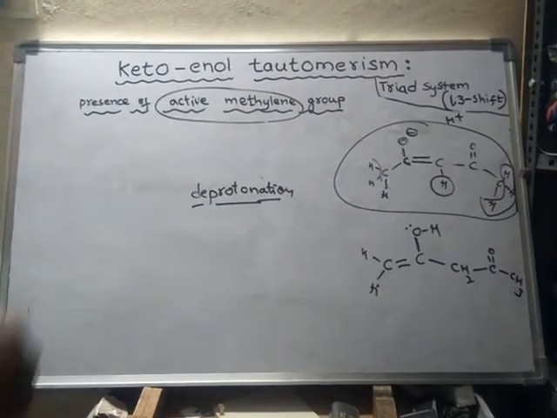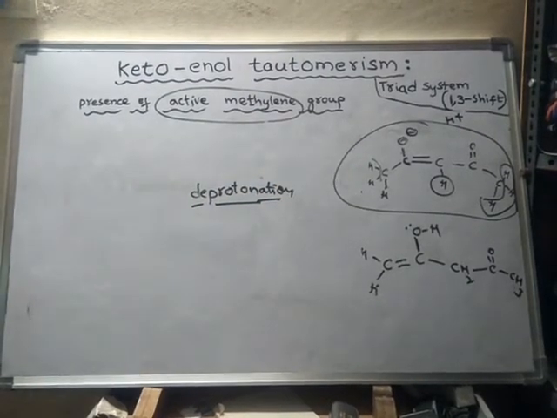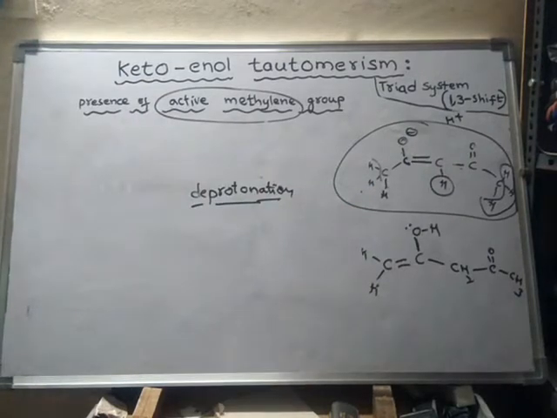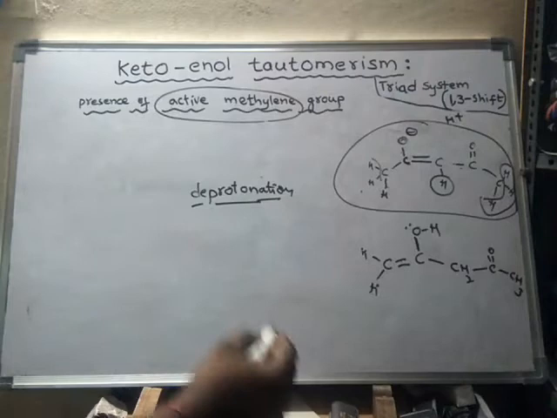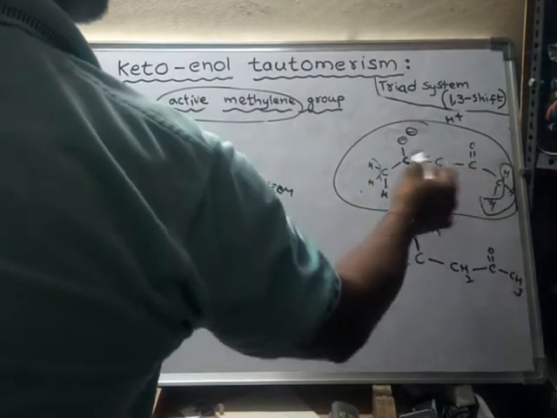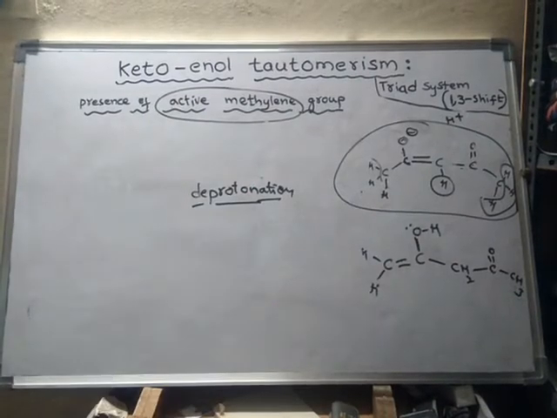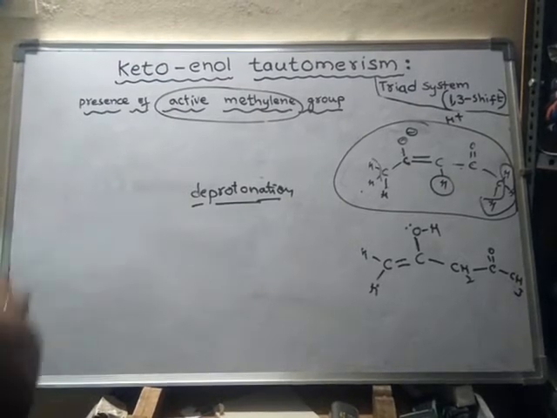Okay. So the conjugate base which is formed will be more stable due to resonance, due to this conjugation. Between the two carbonyl groups there is resonance or conjugation, hence it will become more stable. Right, one thing. Next, one more point.